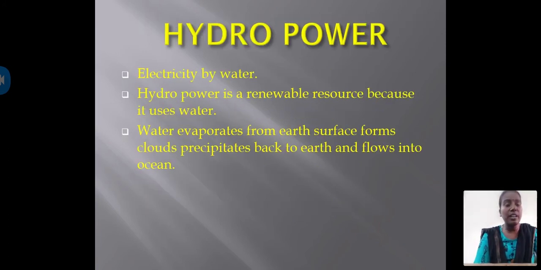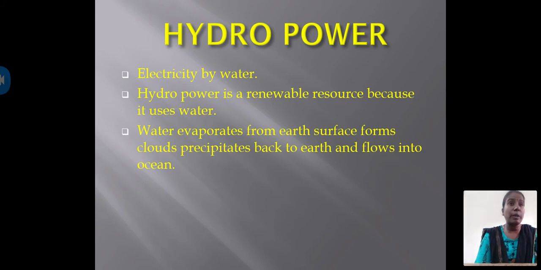Okay, hydropower. Let's see the next form of energy generation. Hydropower means the energy, or electricity, created by water. Hydropower is a renewable resource because it uses water.